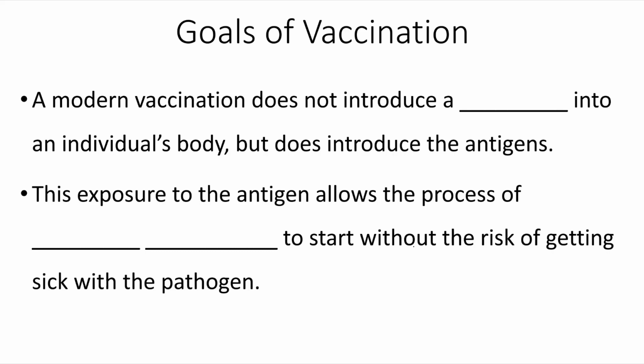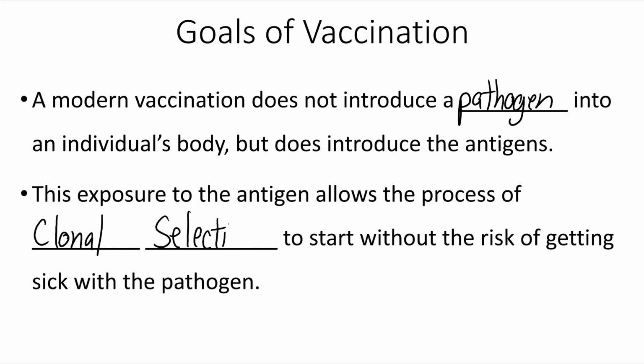So modern vaccination does not usually introduce a pathogen into an individual's body, but instead it introduces the antigens or signature molecules. This exposure to the antigen allows the process of clonal selection to start without the risk of people getting sick from the pathogen.